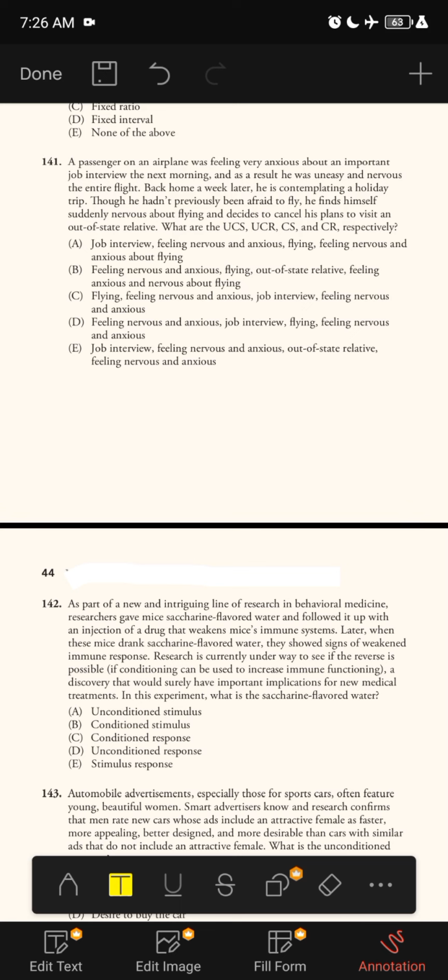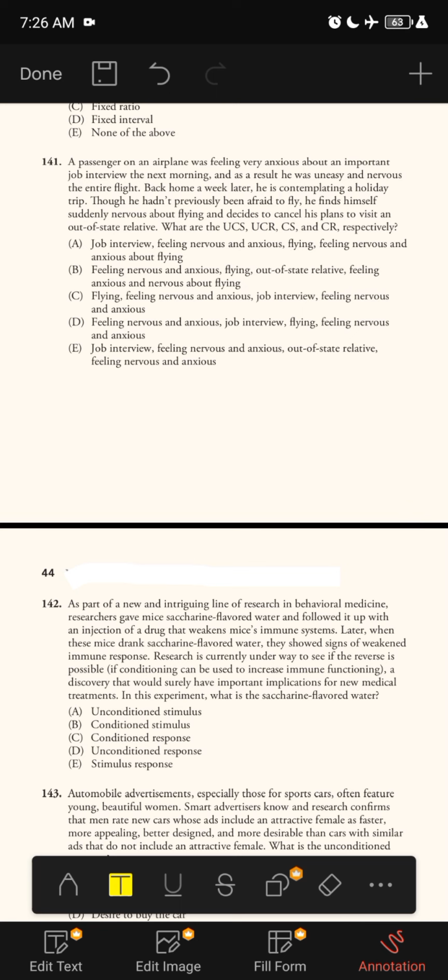The unconditioned stimulus is a stimulus that triggers or elicits a physiological reflex. In this case it is the job interview, because it automatically made him nervous. The unconditioned response is unlearned and innate, which means it's original. In this case feeling anxious is a direct involuntary response to the job interview.